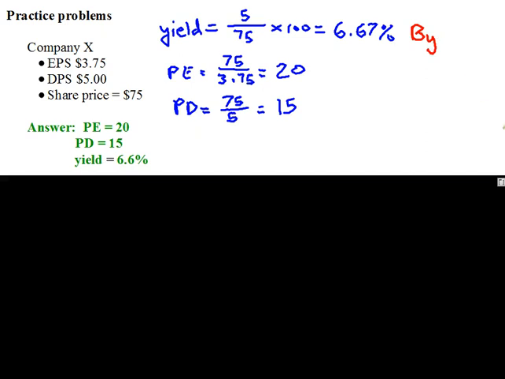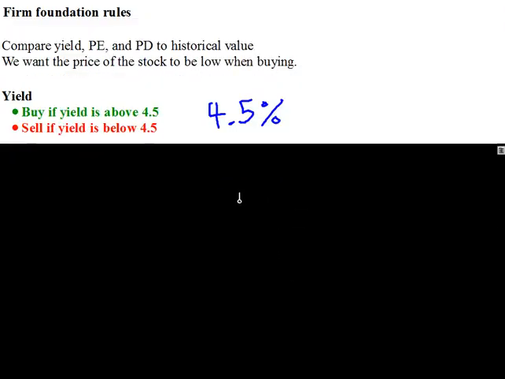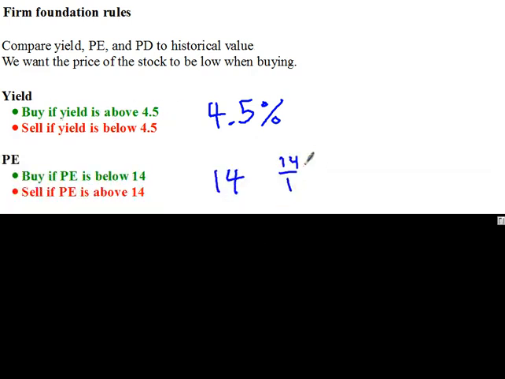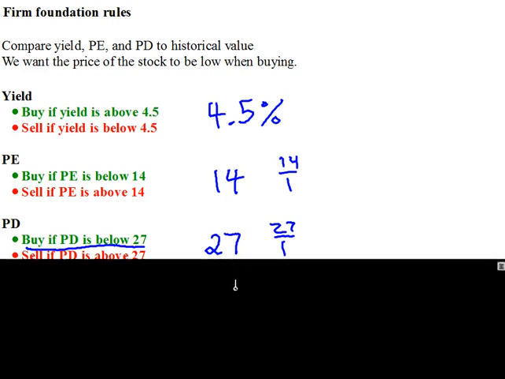And why would we say a buy? Because remember, we are looking for the yield to give a buy signal from a firm foundation. We're looking for the yield to be above the historical average, which is 4.5. So 6.7 is above that, so that's a buy. Our PE ratio is going to be 20, which is below 14. That's going to be a buy. And the PD multiple is going to be, actually, I forget what that number was. But I think it was below 27. Let's go back and look at it.